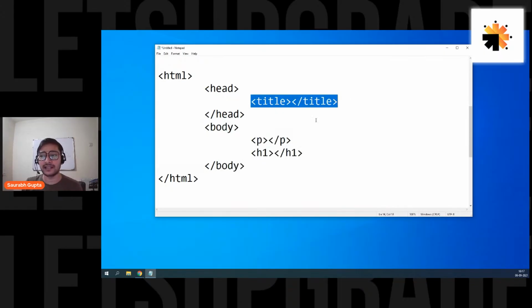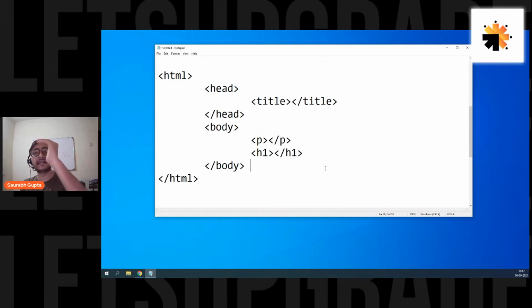Inside head, you have title. Inside body, you have P and H1, right? So the tree will form like this. When you run your HTML code on the browser, it converts your code into a tree, and then it reads the tree and creates the output for you. So that tree that is created by the browser internally, that is what you call DOM, document object model.